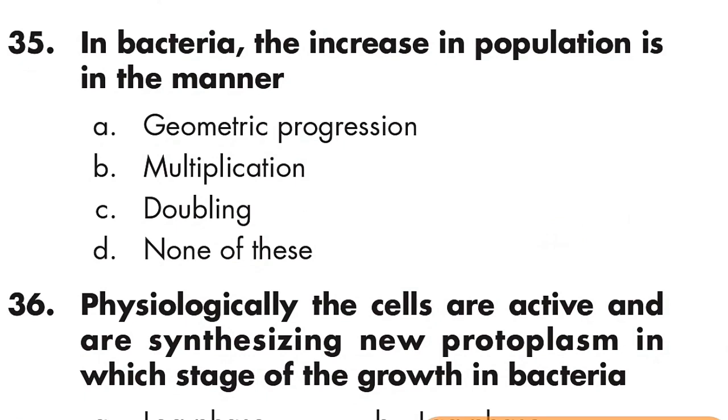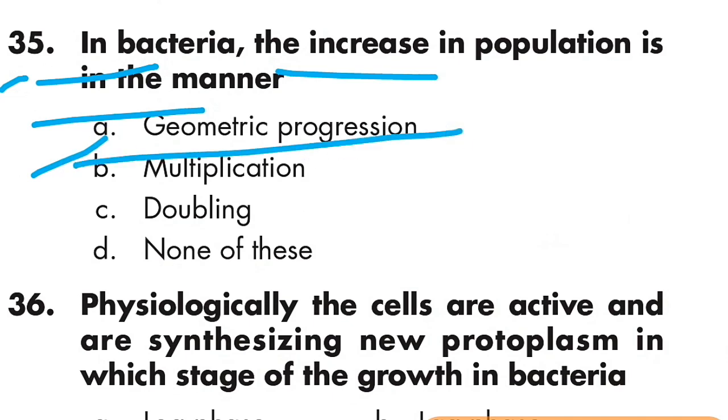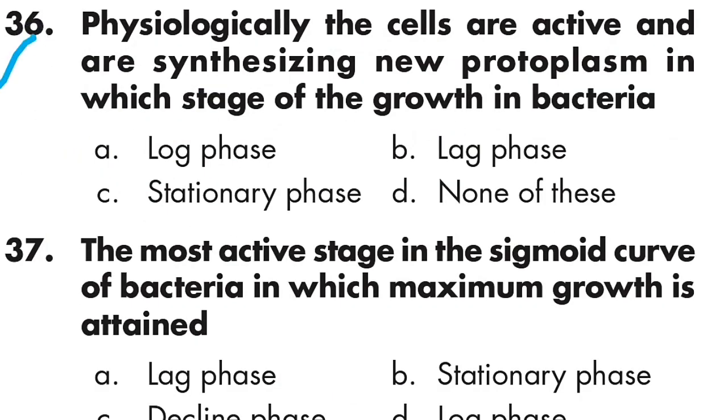Question 35: In bacteria the increase in population is in the manner of geometric progression. Option A is right. Question 36: Physiologically, the cells are active and are synthesizing new protoplasm in the stationary phase of growth in bacteria. Option C is right, stationary phase.